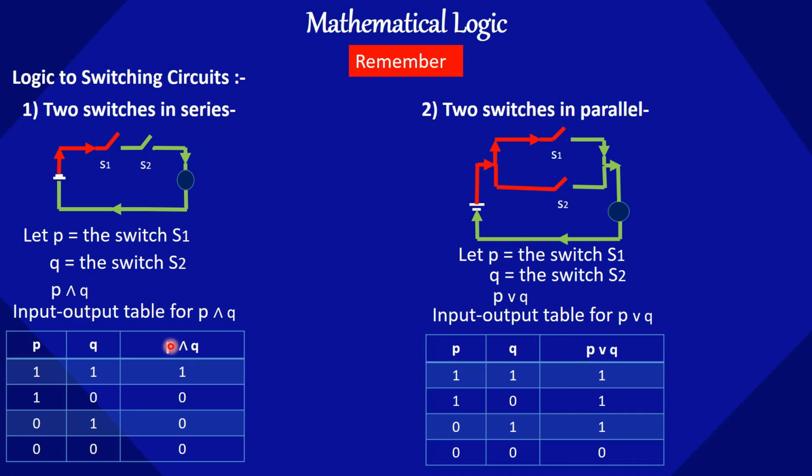So you don't have to remember this table: for AND, both should be on, then only our lamp will glow, otherwise 0. And for OR, either P on or Q on or both should be on, then only our lamp will be on, otherwise off.